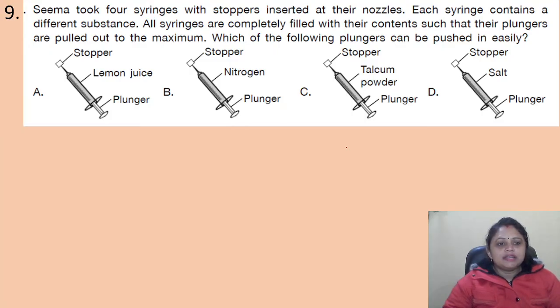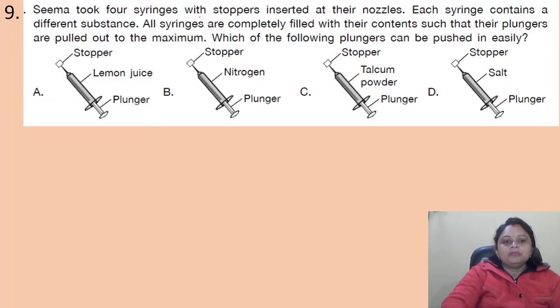Seema took 4 syringes with stopper inserted at their nostrils. Each syringe contains a different substance. All syringes are completely filled with their contents such that their plungers are pulled out to the maximum. Which of the following plungers can be pushed in easily? In every option stopper and plunger is there, and what we have taken in the middle is different. In option A it is lemon juice, B nitrogen, C talcum powder, D salt.